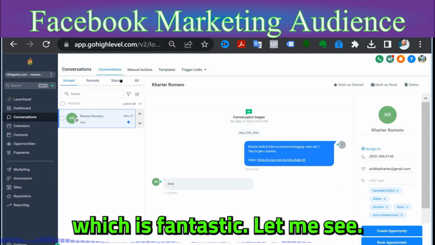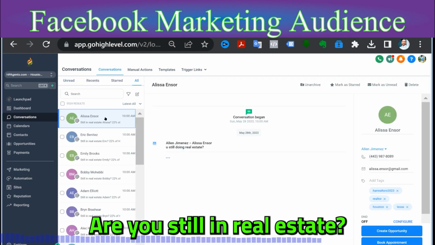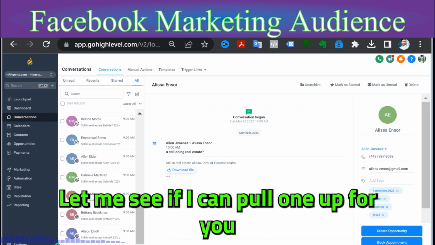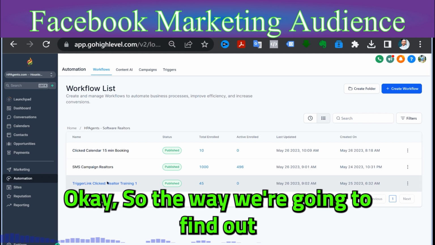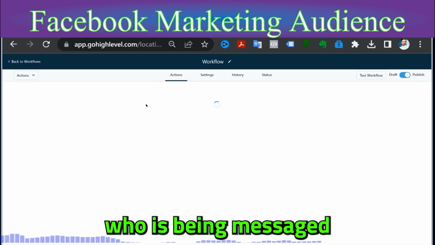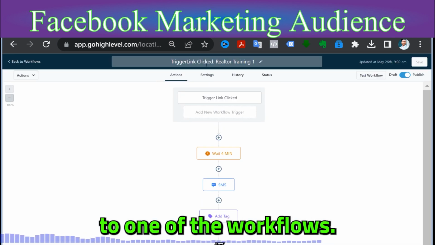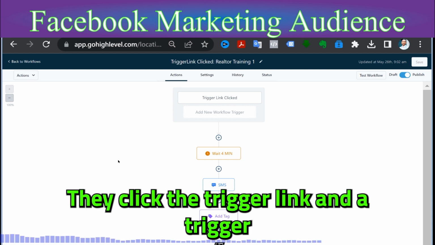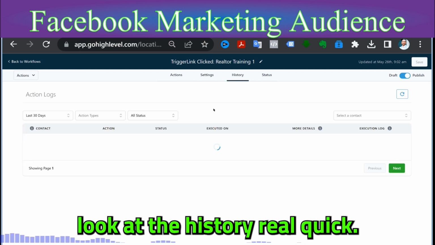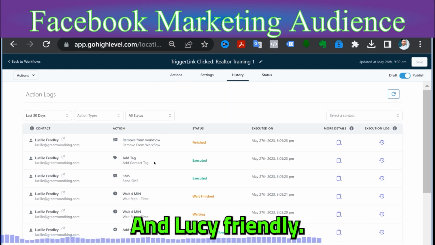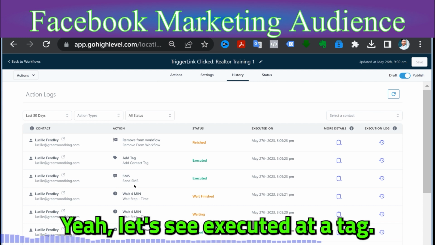Let me see here. Still in real estate. Let me see if I can pull one up for you real quick. Okay, so the way we're going to find out who is being messaged is we're going to come over to one of the workflows. They click the trigger link, and a trigger link is basically how you track link activity. So we click this, look at the history real quick. And Lucy Friendly, let's see, executed, added tag.